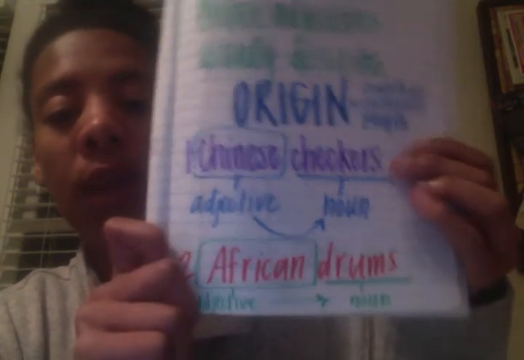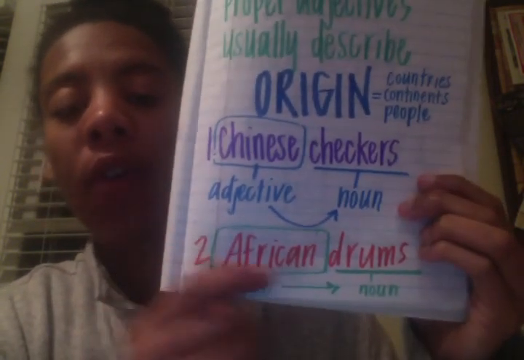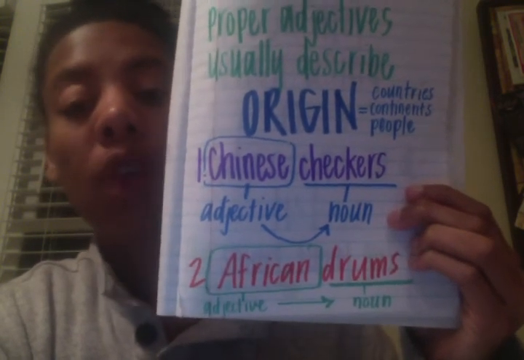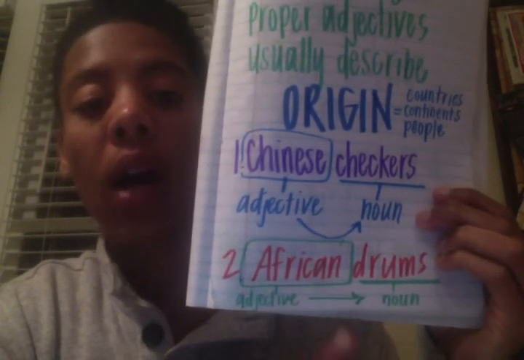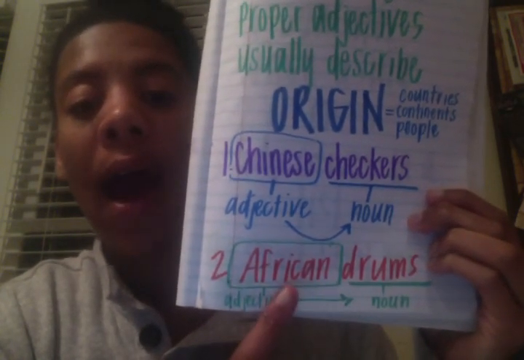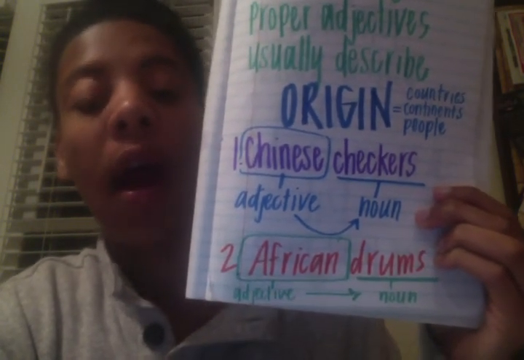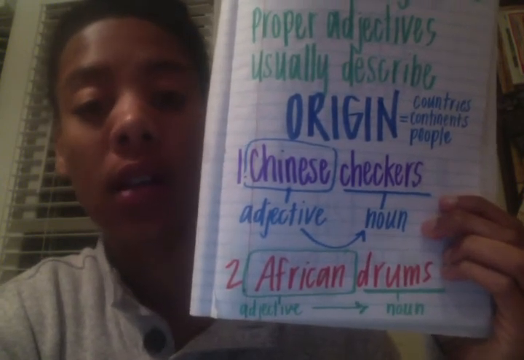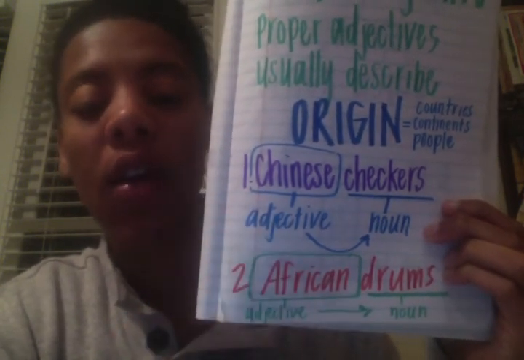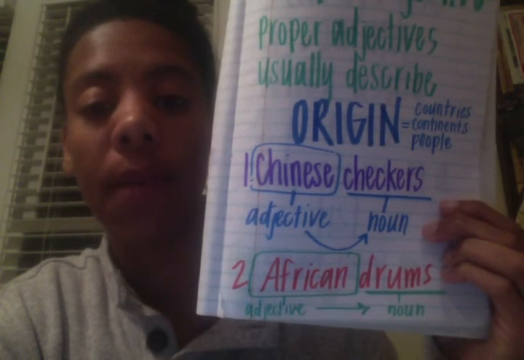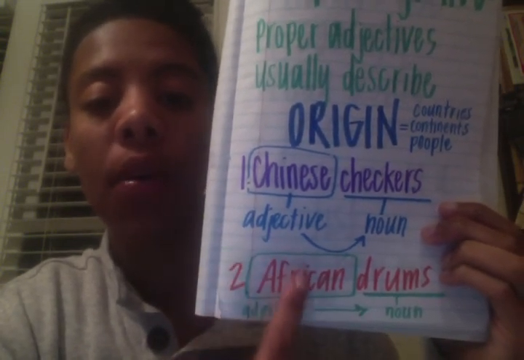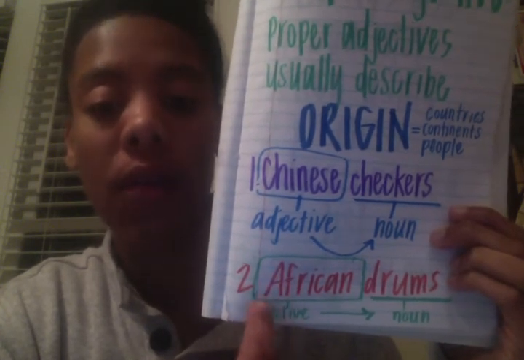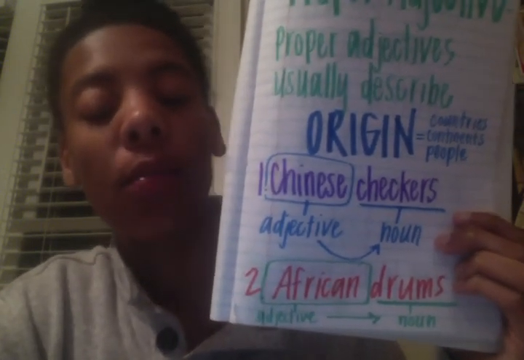Another example could be African drums. Drums is the noun. What kind of drums are they? African drums. Africa is a continent, just like China is a country. Africa is a proper noun.